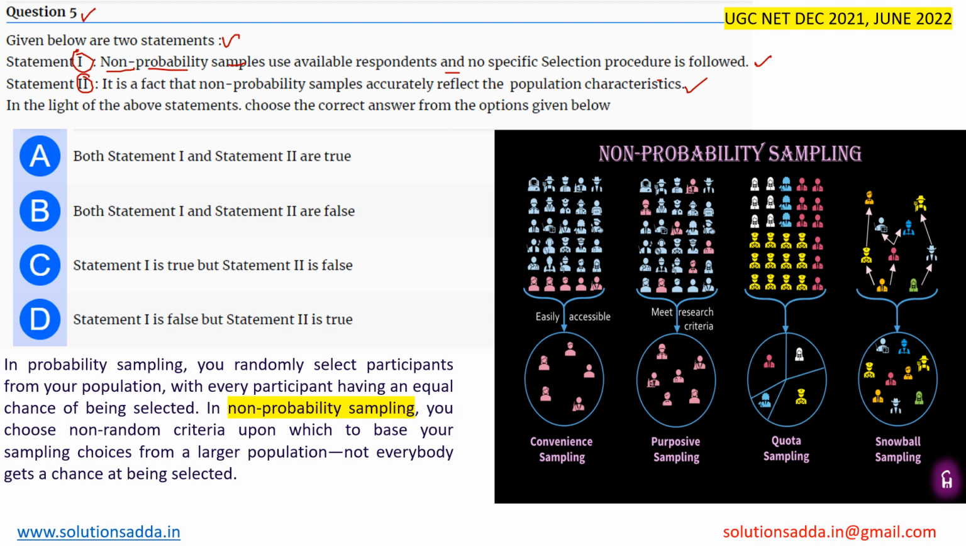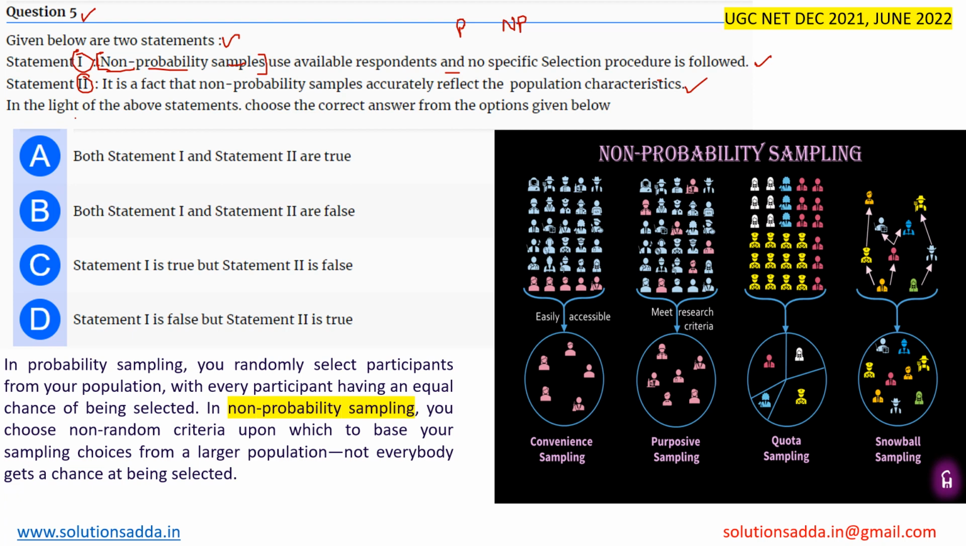So as you can observe, in both statements one term is common, which is non-probability samples. When we are taking samples in our research, there are two kinds of samples. One is probability, another one is non-probability. So they are asking about the non-probability sample, and we have to identify whether these two statements are true or false. One is true, another is false, and vice versa. In the light of the above statements, we have to choose the correct option given below.